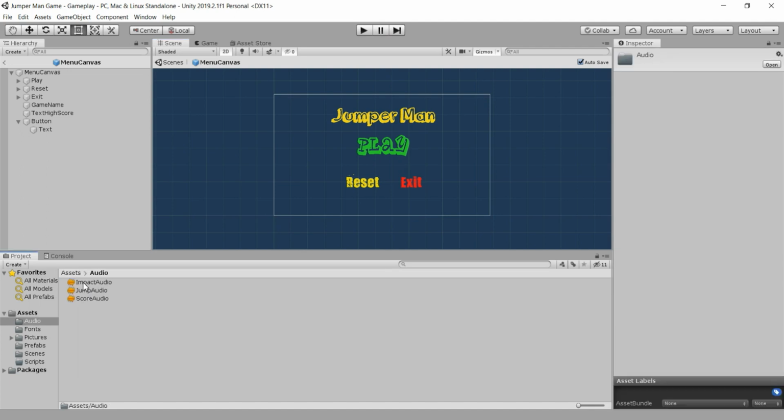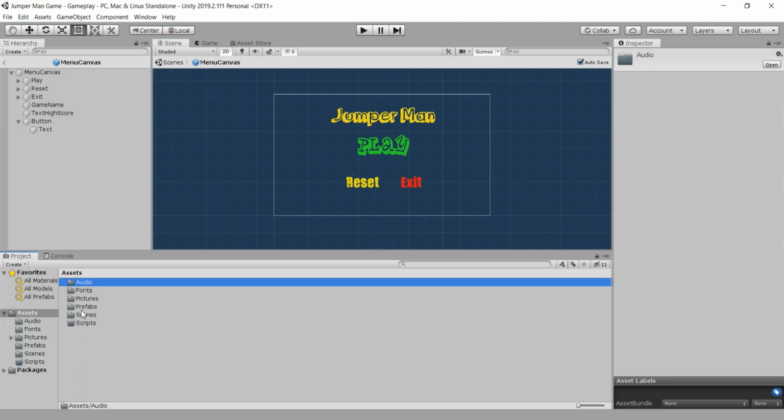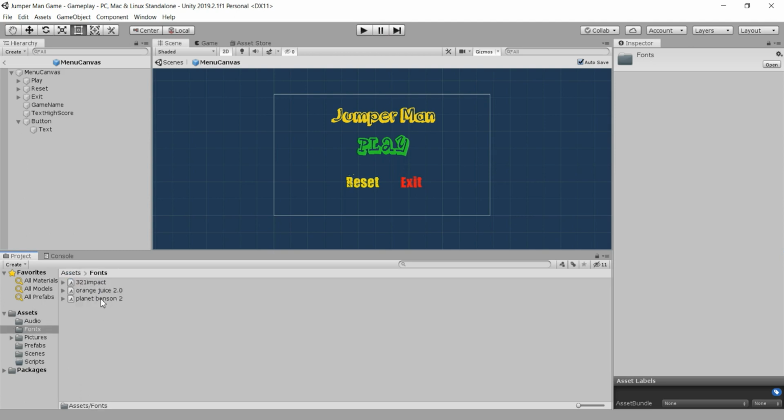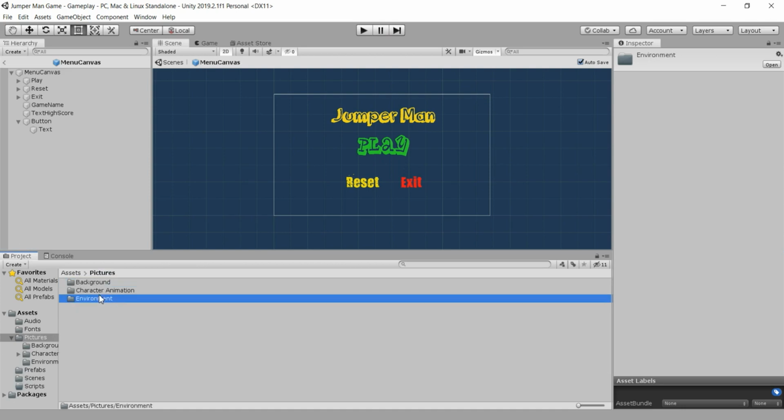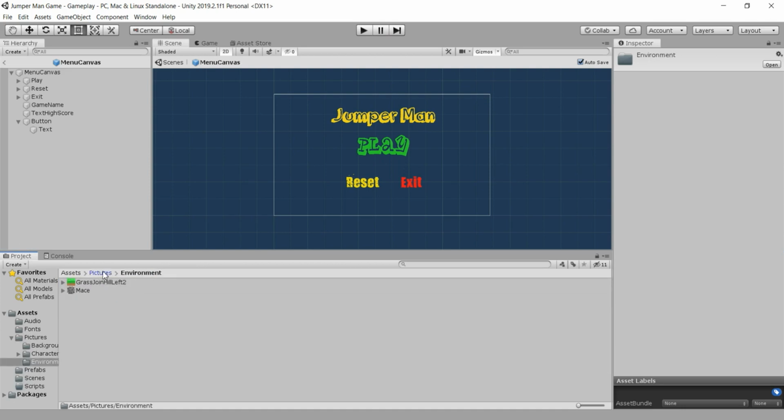So we have audios for our game, that is the impact audio when we hit one of our obstacles, jump audio when we jump, and score audio when we score 1 point. Then we also imported these fonts for our cute words here, and then these pictures, that is our background, character and environment. For character animation, we have idle, jump, and run animations. We will play these animations as you know from the preview of the game, and yeah, everything is cool.